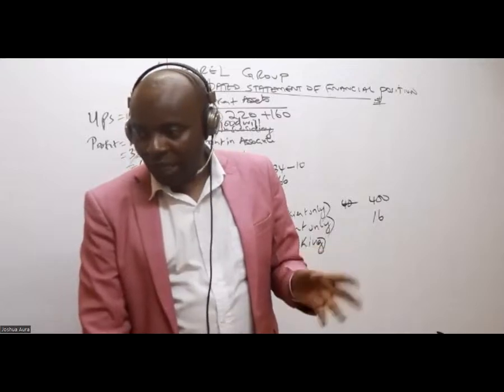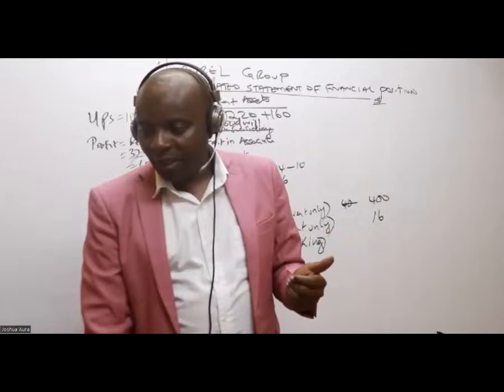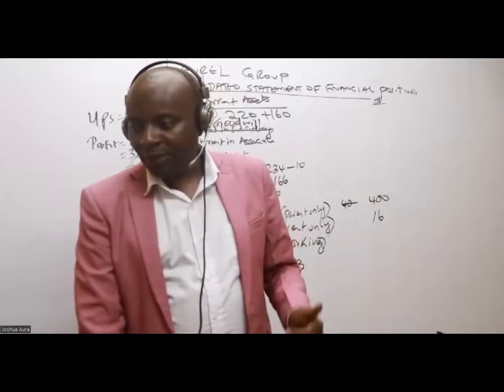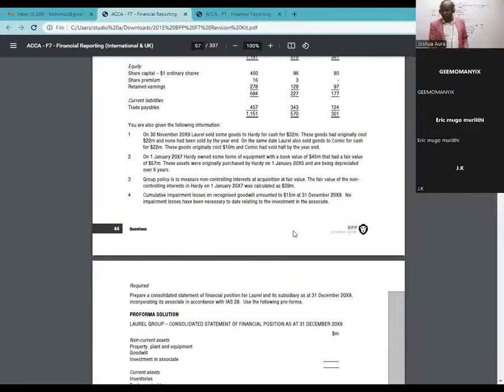Ndego is saying that they sold half. Perhaps we are reading different books. If they sold half, then we shall only recognize a half as unrealized. Let's see. You see this, there is a full stop here. On the same date, Laurel also sold goods to Comic. Who is Comic? Comic is an associate.